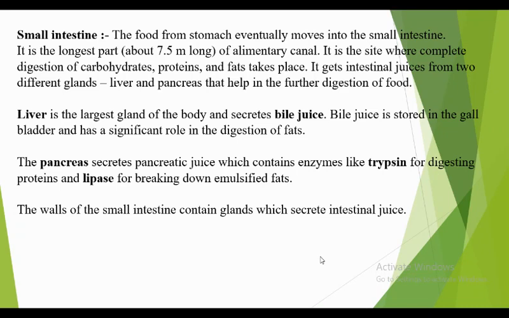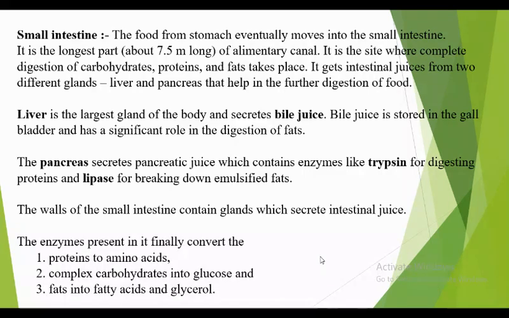Next, the walls of the small intestine contain glands which secrete intestinal juice. Same as the stomach: the stomach releases digestive juice, and here the small intestine releases intestinal juice.